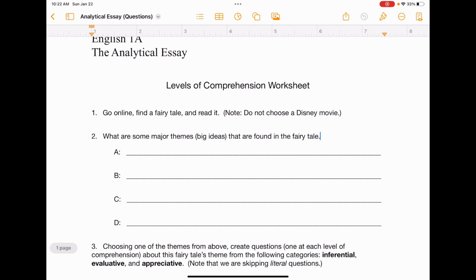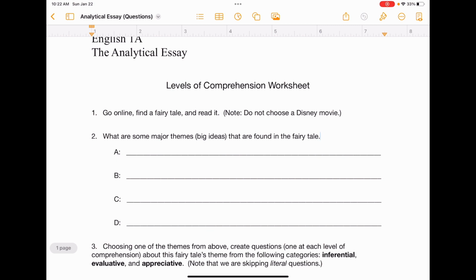When I say theme, I don't just mean something that happened in the story, okay? For example, working with Little Red Riding Hood as an example, the wolf ate Little Red Riding Hood. That's not necessarily a theme. That's just something that happened within the story, one event. But it's not a big idea. The whole story is not about the wolf ate Little Red Riding Hood, is it? So, when I'm talking about themes, I'm talking about ideas. An idea that is present or argued for throughout the entirety of the story.